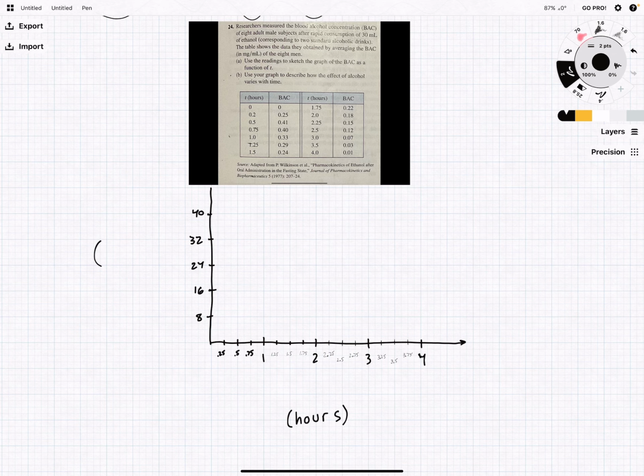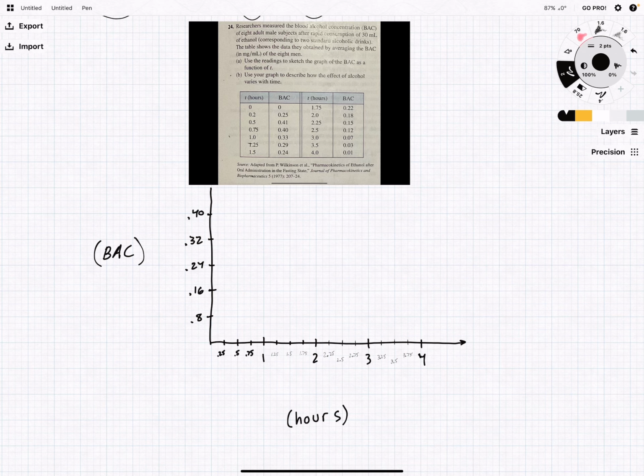So we have hours on the bottom and BAC at the top. Now I need to make sure there's decimals in front of all of these, right? Because it's percentages, right? 0.8%, not 8%. That would be no good.